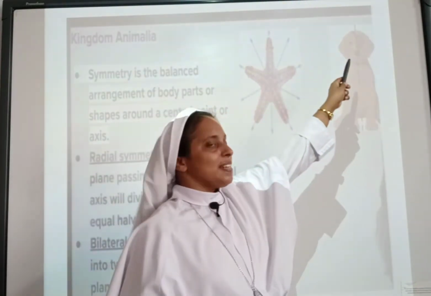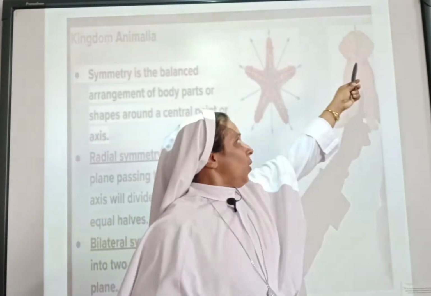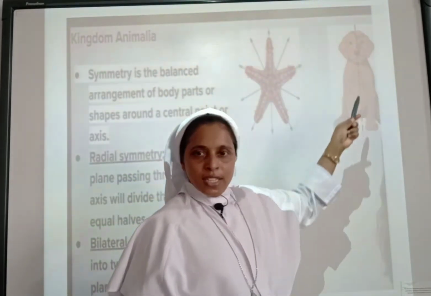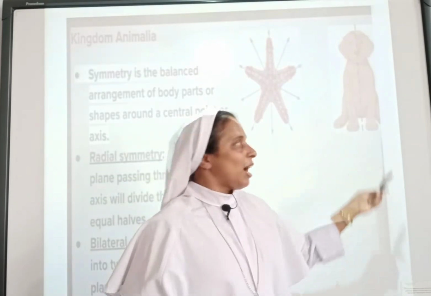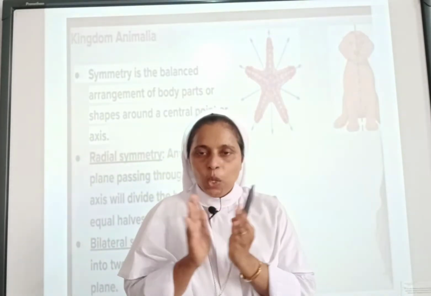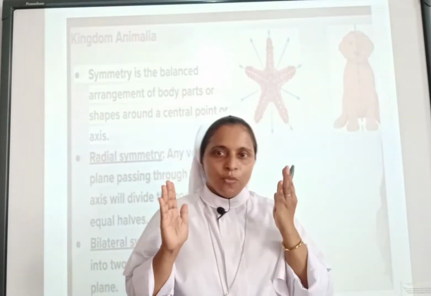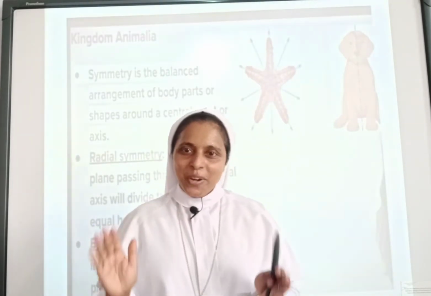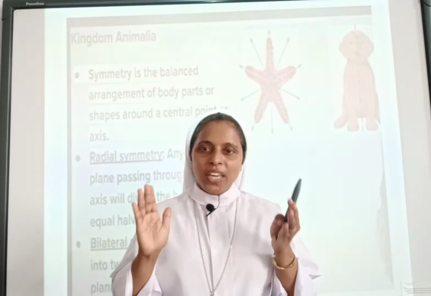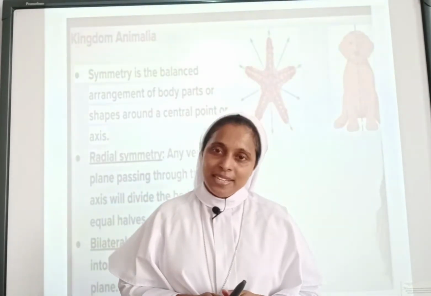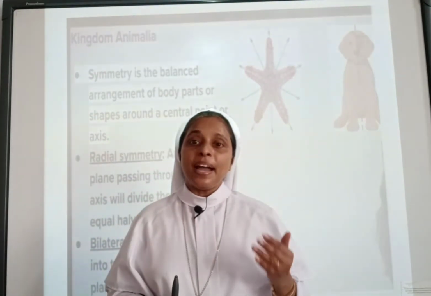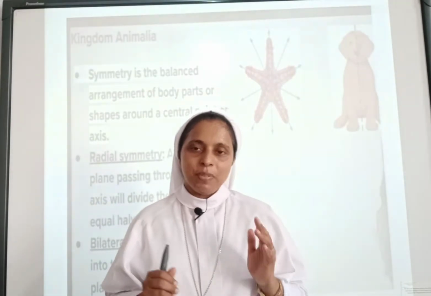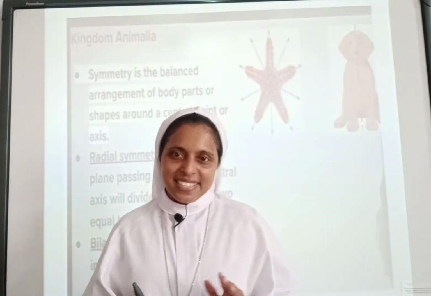As you can see here in the image, a dog. If we cut the dog into 2 equal halves, it will be divided equally into 2 parts. One eye, one ear, one leg, one hand. So it will be divided into equal parts. That type of symmetry is termed as bilateral symmetry.